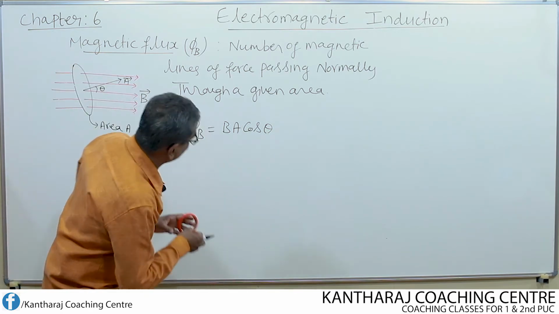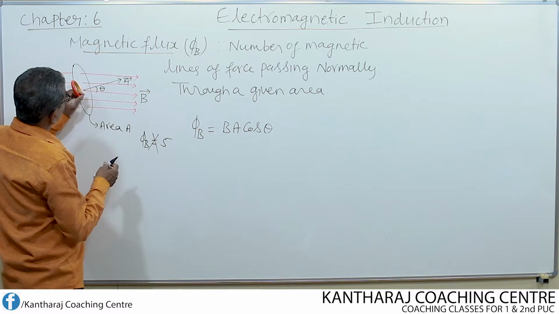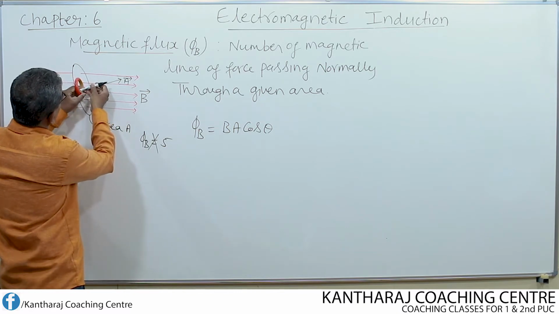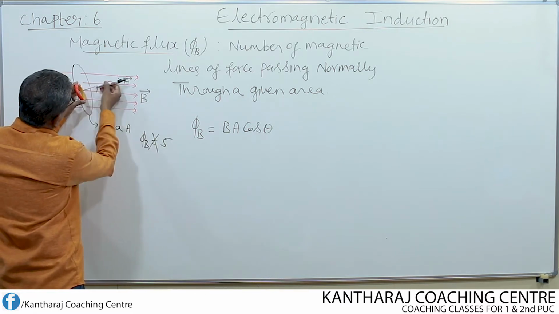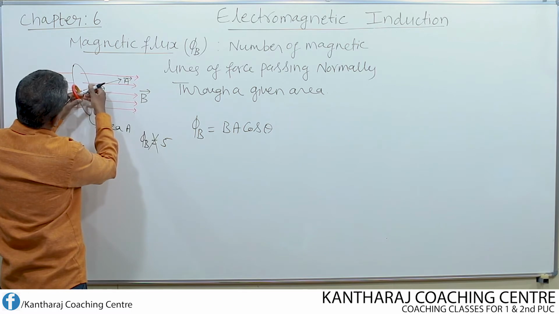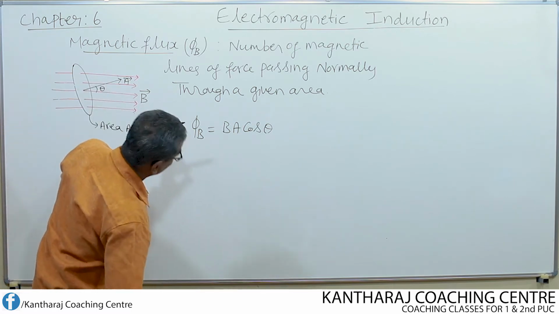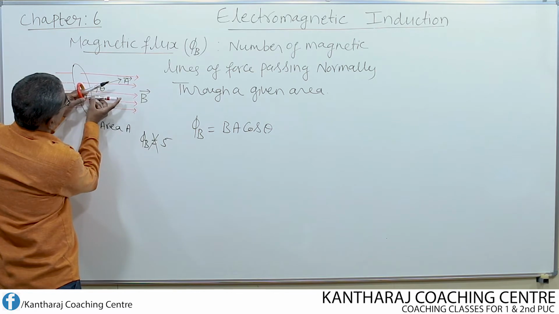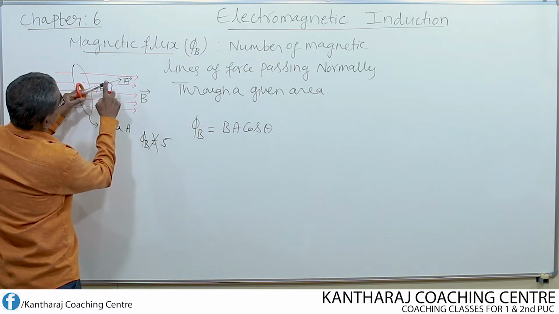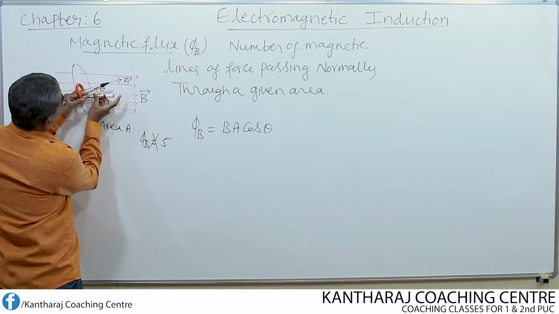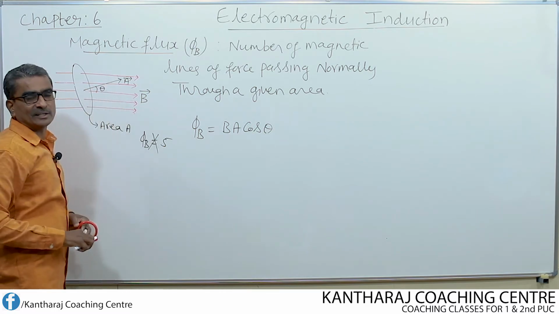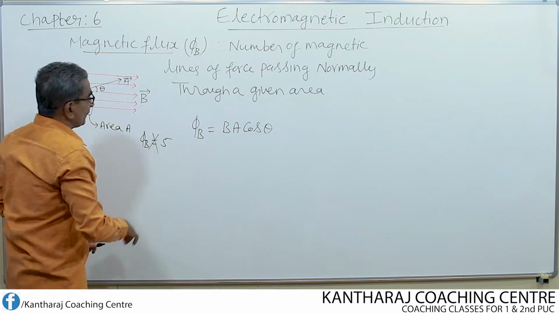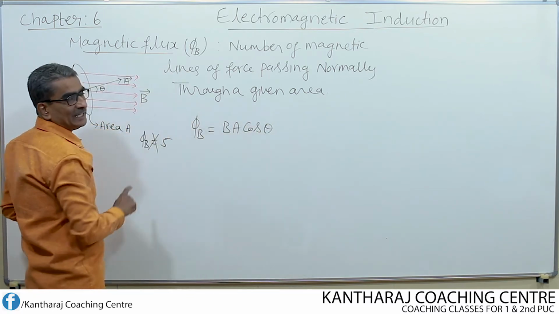Suppose this is the area I have chosen, and this is the area vector. How do we draw the area vector? The area vector should be drawn perpendicular to the surface area, like this. And this represents the magnetic field line. The angle between this area vector and this magnetic field line is theta. This is how we find the magnetic flux through a given area.